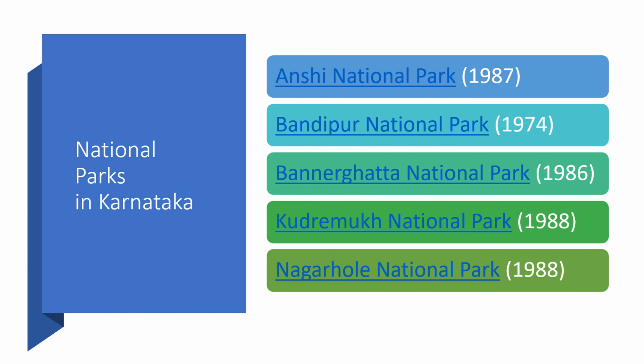Then when it comes to Karnataka, there are five national parks. One is Anshi National Park, near the Kali River, in the Uttara Kannada or Shivamogga region. Bandipur National Park is near Mysore, Chamarajanagar, and Kodagu district. Bannerghatta National Park is near Bangalore only. Then Kudremukha National Park is located in Chikmagalur district, and Nagarhole National Park is located in Kodagu and Mysore district. So we have five national parks.